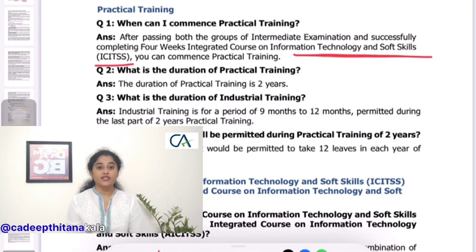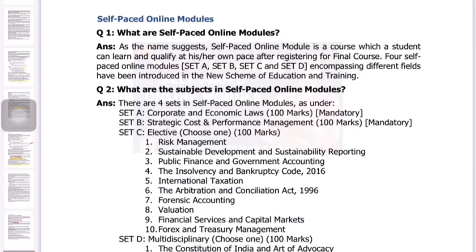Yes, the articleship duration has been reduced from 3 years to 2 years. And if you prefer industrial training, yes, you can go for industrial training, and the period has been increased from 9 months to 12 months, and this 12 months will be given to you in the last year of your articleship period. Coming to the leaves in the articleship, you will be given 12 leaves each year, so in total you will be getting 24 leaves officially as per the ICAI notification.